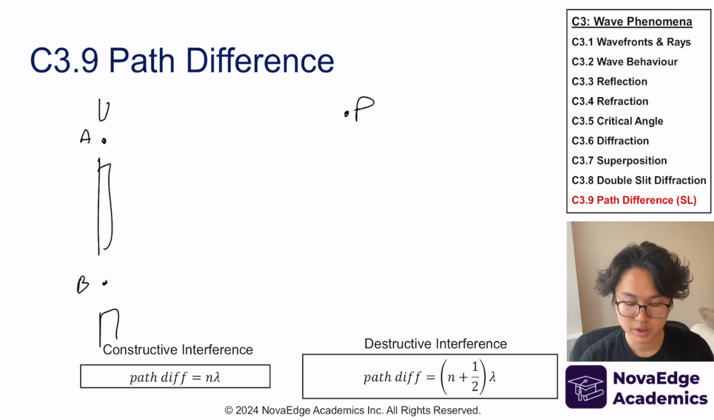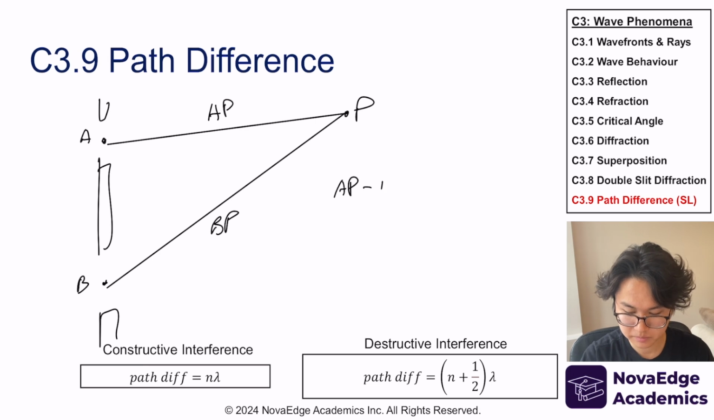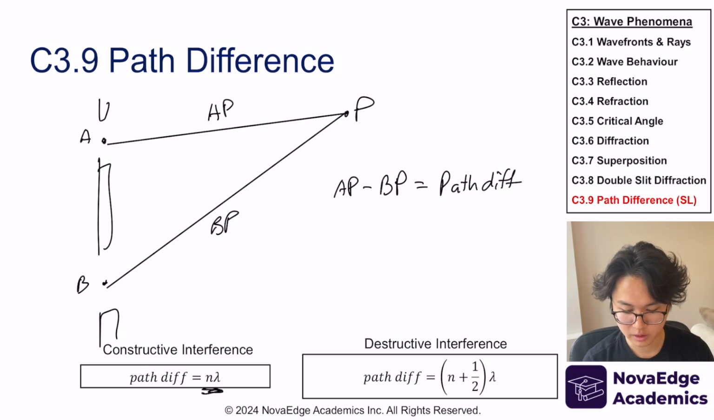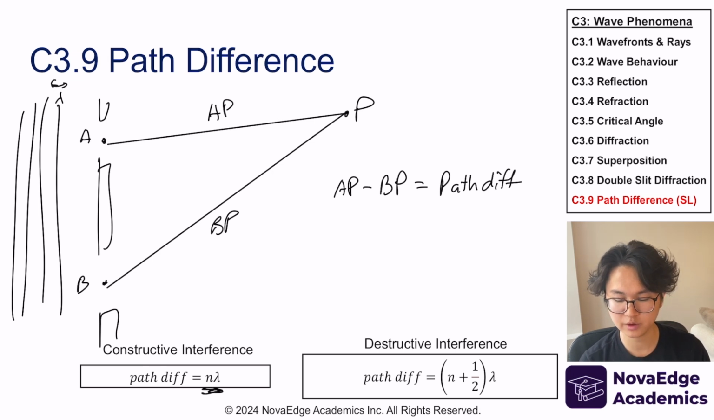Well, there's a simple trick, and that is to find the distance between A and P and the distance between B and P. The difference is called the path difference. And if this is a multiple of a wavelength, because this is a wave, right? So there's a wavelength. If this is a multiple of a wavelength, then it's constructive interference. If it's n plus 1/2 times the wavelength, then it is destructive interference. If there's anything that doesn't fit into those two, then it's something in the middle.